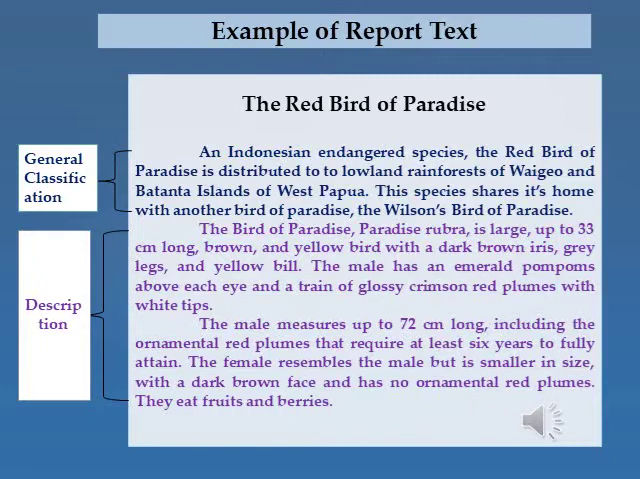Kemudian untuk paragraf kedua dan paragraf ketiga ada description, yang dimana the bird of paradise itu dimulai dijelaskan secara umum bagaimana ciri-ciri fisiknya, kemudian bulunya berwarna apa, dan kemudian makanannya apa.